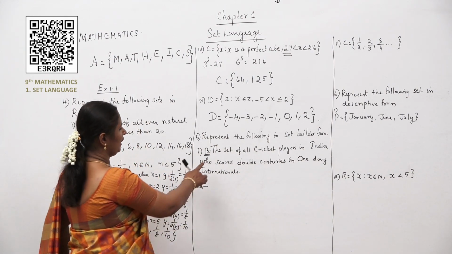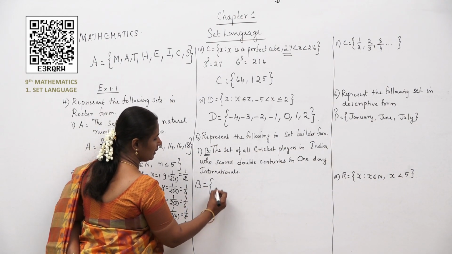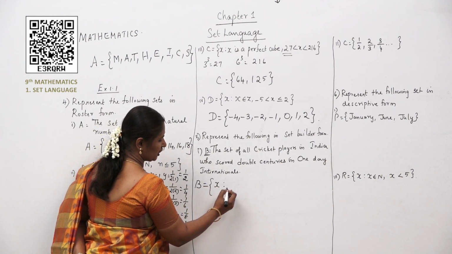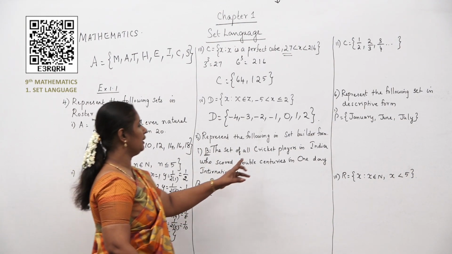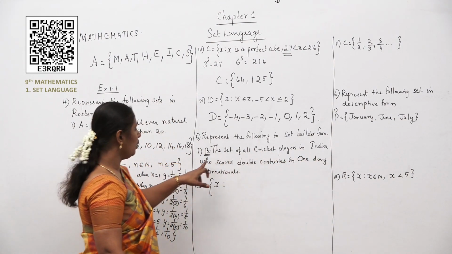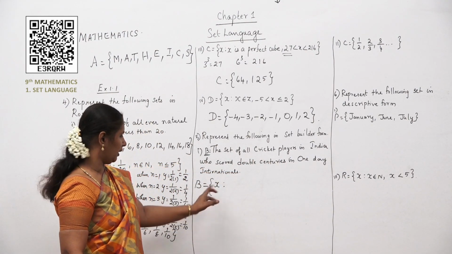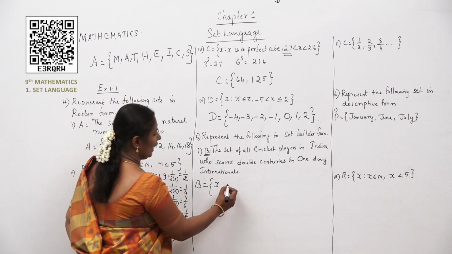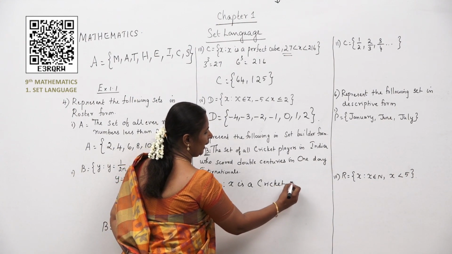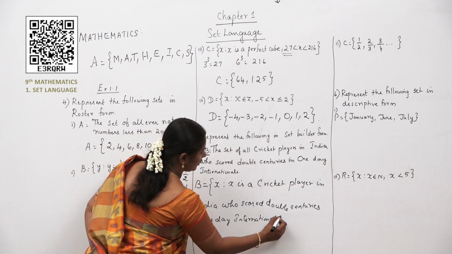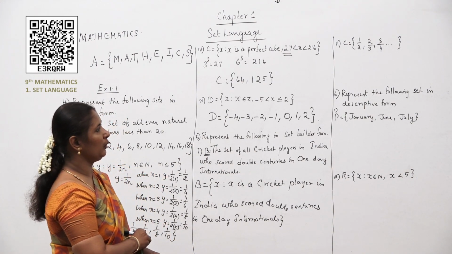Let me start. What is given over here? B. So, B is equal to, what is the rule here? X such that. What does this X represent over here, children? It is the cricket players in India who scored double centuries in one-day international. So, X such that X is a cricket player. So, this is how we have to write it in set builder form, children. Moving on to the next problem.